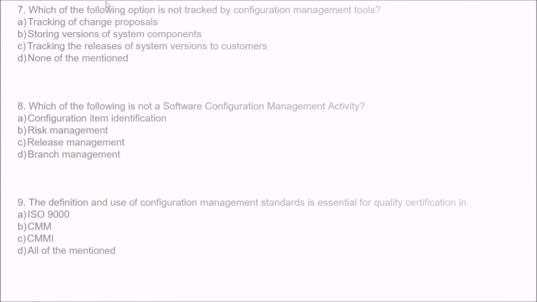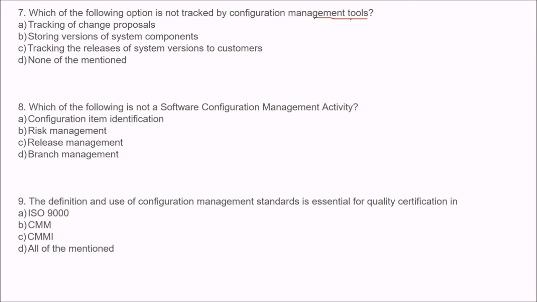Next is, which of the following options is not tracked by configuration management tools? So options are these. The answer is all options are tracked: tracking of change proposals, storing versions of system components, and tracking the release of system versions to customers.